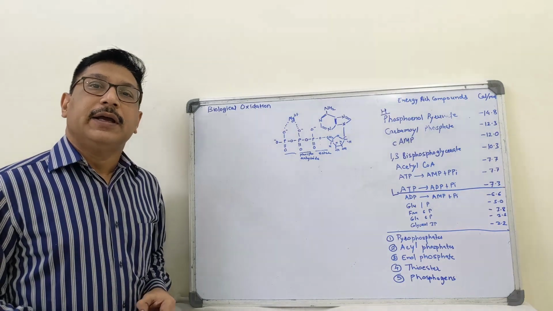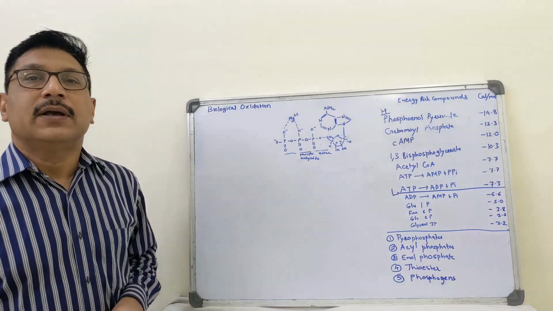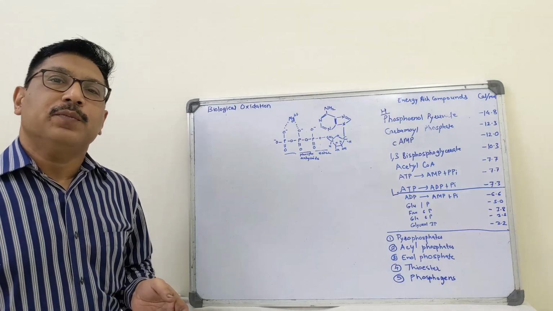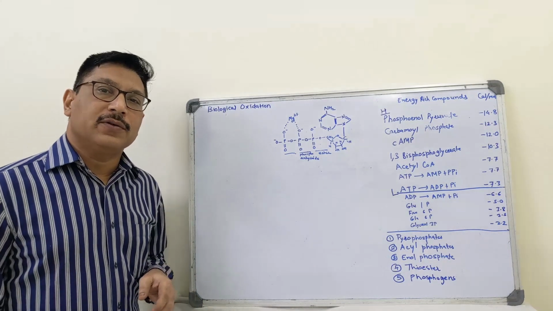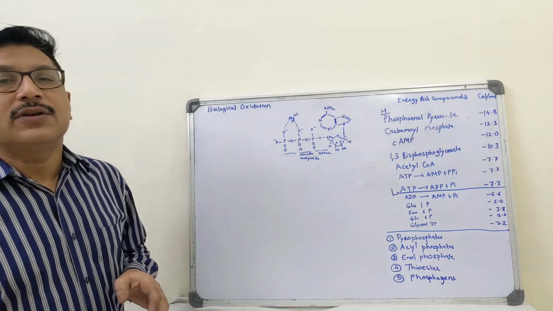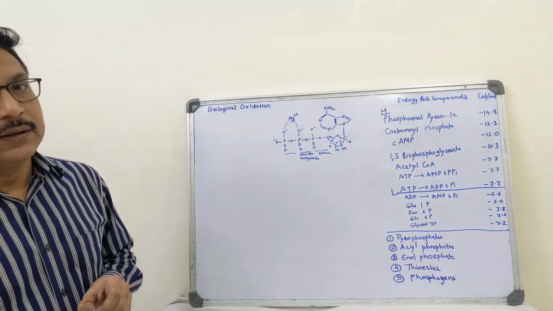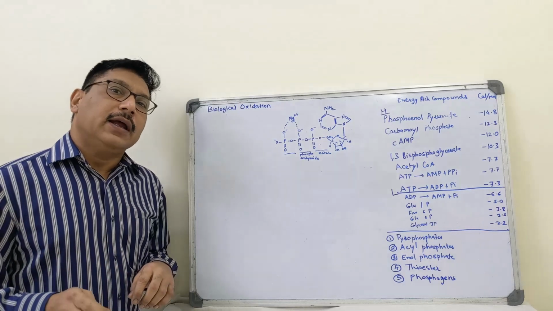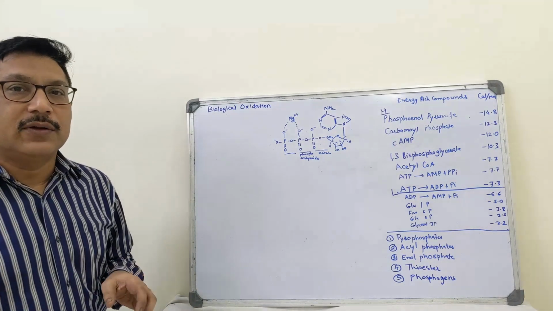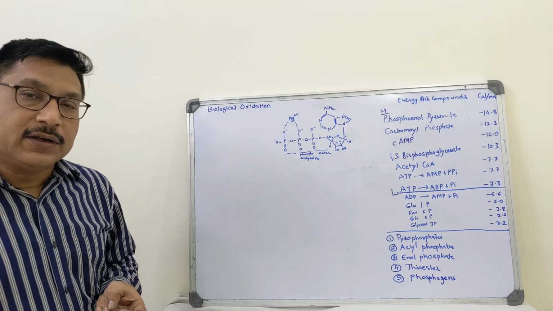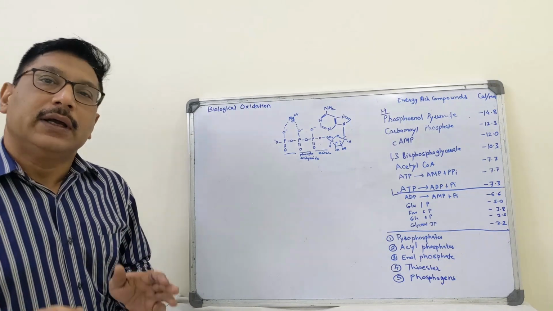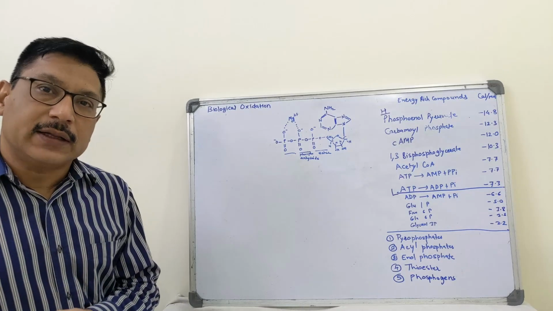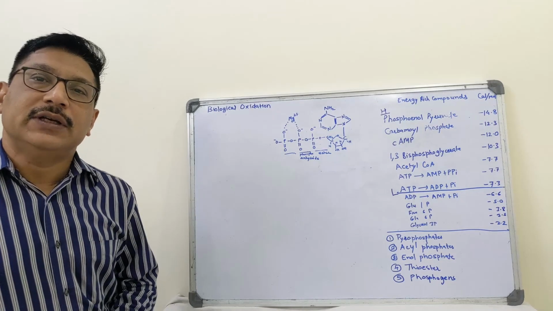Hello students. In order to maintain living processes, energy must be obtained from the surroundings. For autotrophic organisms like plants, the energy is obtained from sunlight. Whereas heterotrophic organisms like animals obtain energy from the food they consume, and this food is broken down during metabolism. Then it is oxidized, and energy is liberated.